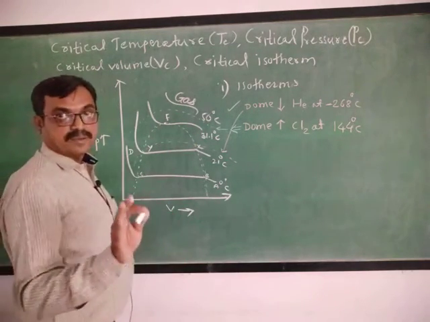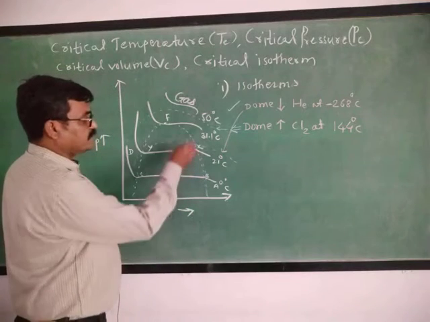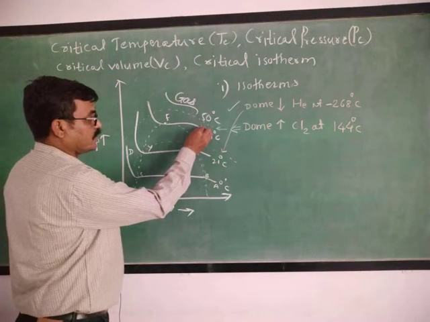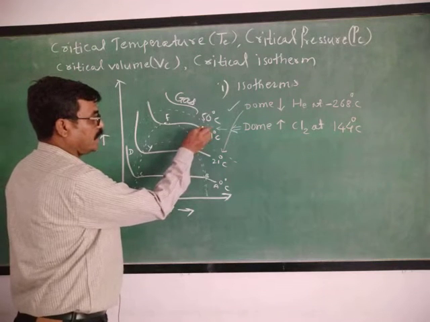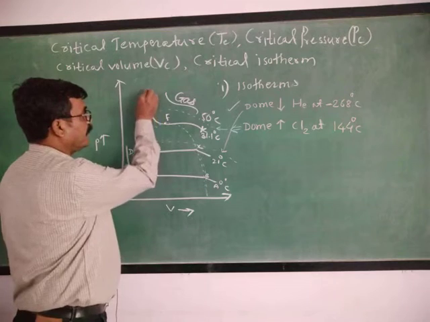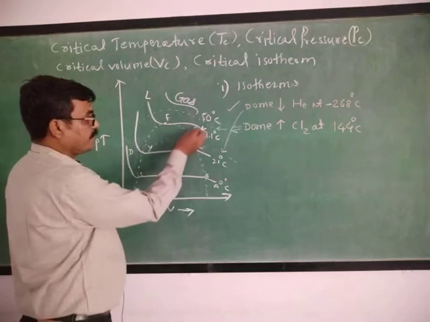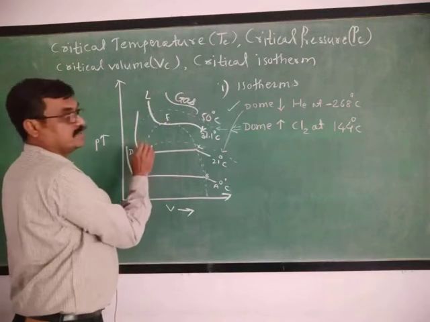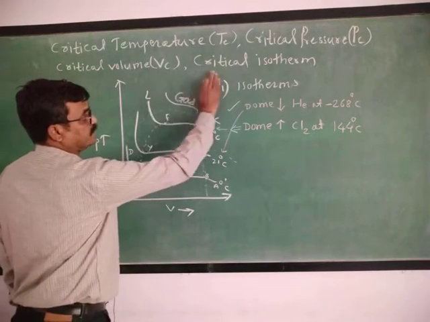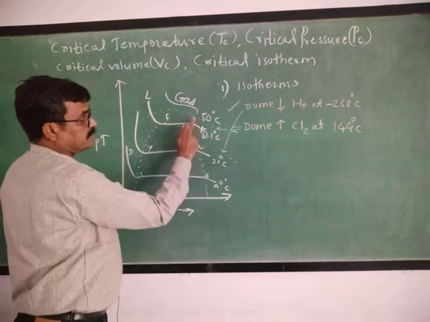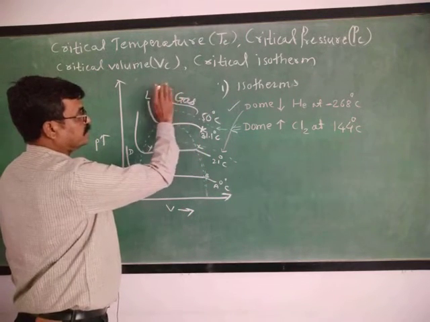Now again, suppose this curve is KFL. If we consider this curve, to the RHS of this curve, CO2 is in the gaseous phase, as we have shown.